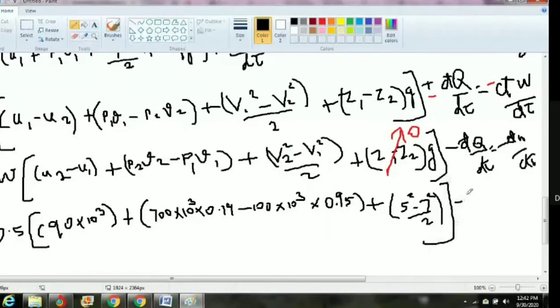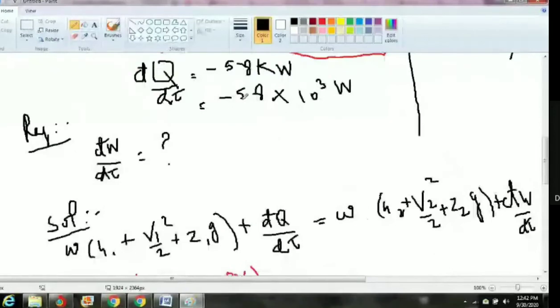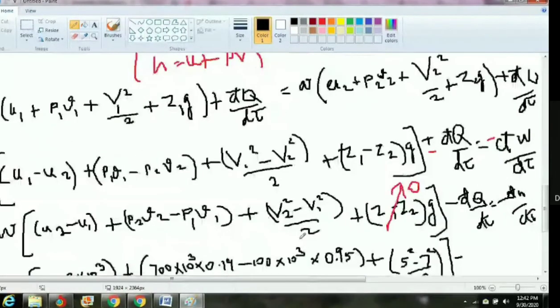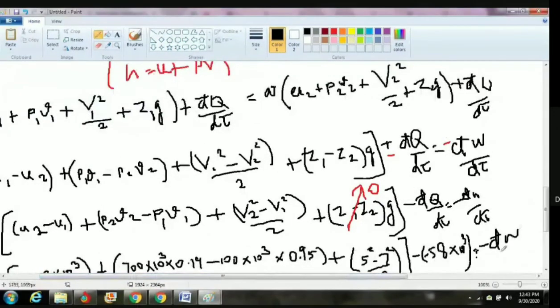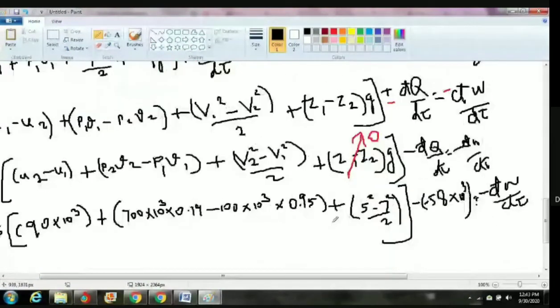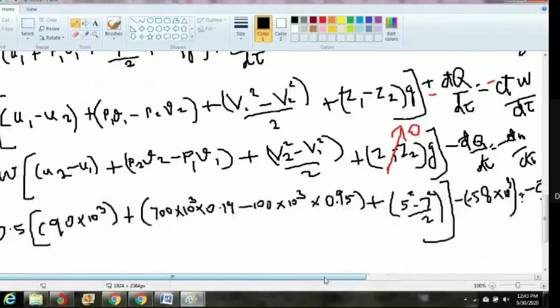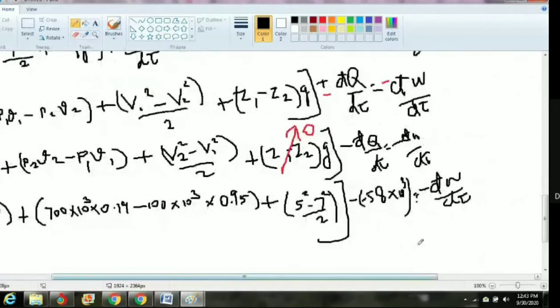Minus, here dq by d2 is 58, minus 58. So minus already is there. So one more minus, minus becomes plus. So minus 58 into 10 to the power 3, that is equal to minus d dash w divided by d tau. That's all. Once you substitute all the values using a calculator, easily you can find d dash w divided by d tau.